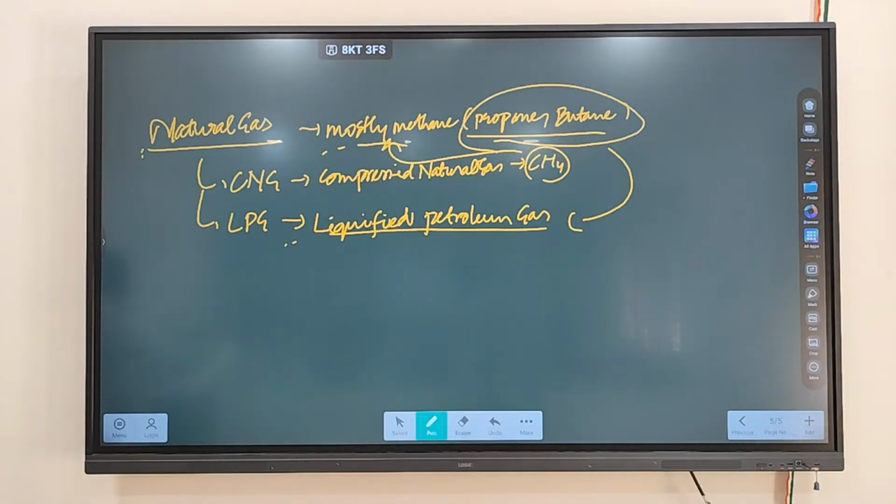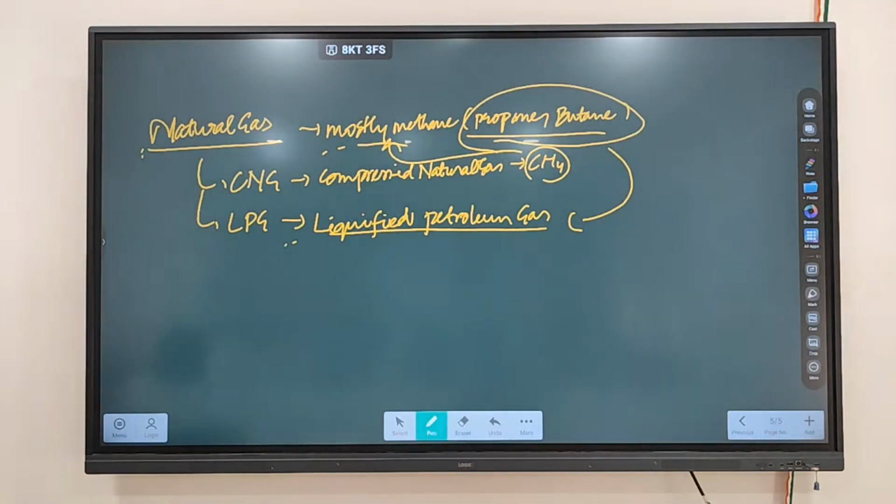Clear? Now, why is LPG not being allowed in auto vehicles? It catches fire. CNG does not catch fire.